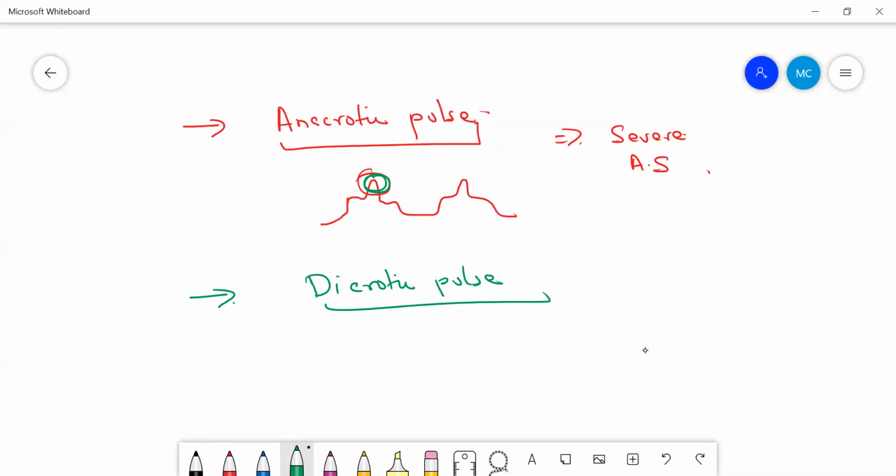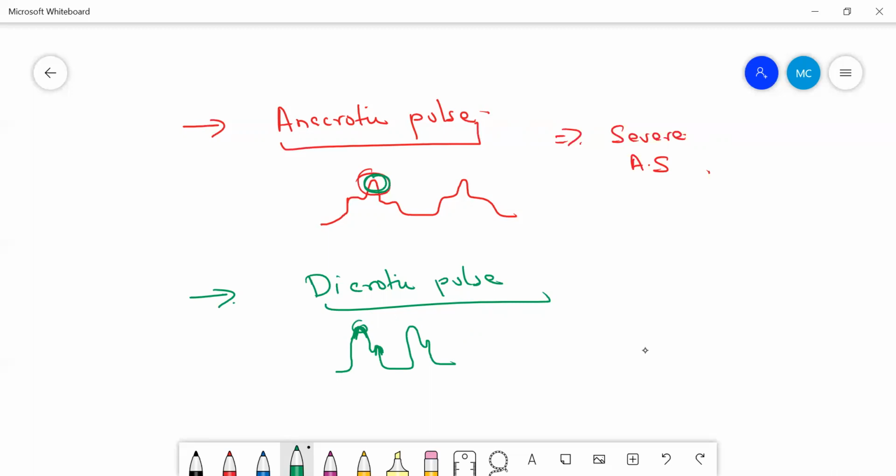Let us draw a dicrotic pulse. In dicrotic pulse, here you can feel a notch. Again, you can feel a notch here. You can palpate two notches. One in the systole, this is a little bit sharp, a peak, a notch, and this is another notch. So remember, in dicrotic pulse, it has got two palpable waves. One in the systole, another in the diastole.